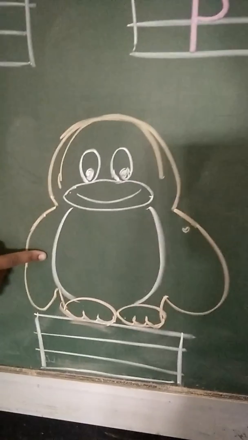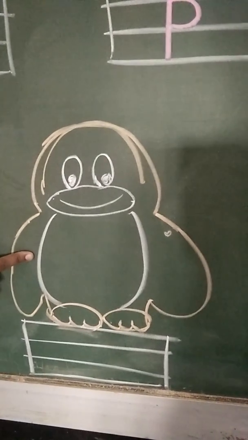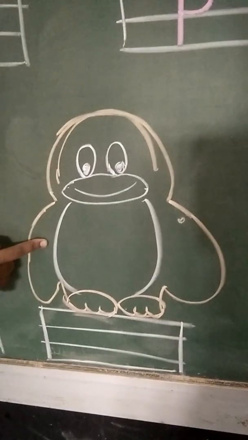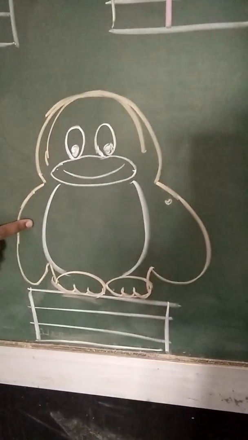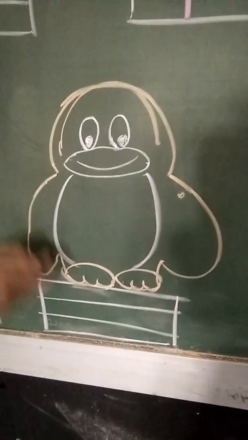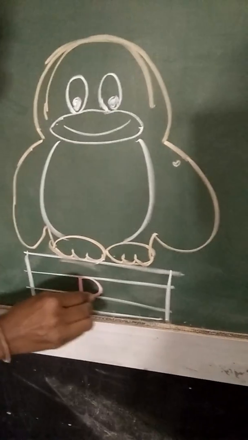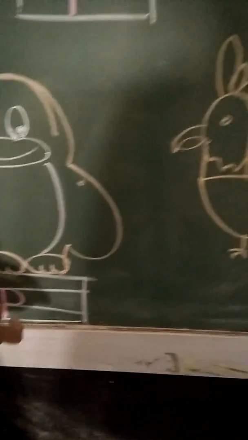Which bird is this? This is penguin. Penguin cannot fly. And what is the first letter of penguin? P. P for penguin. P for penguin.